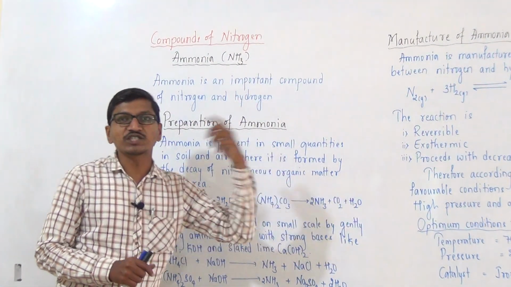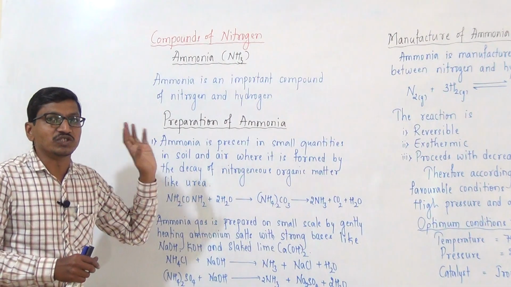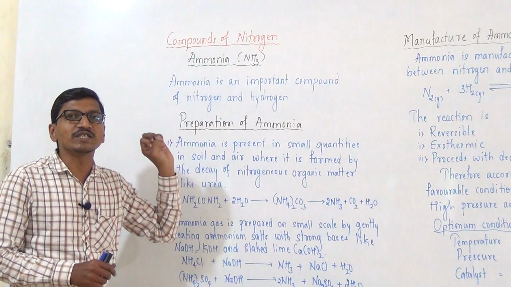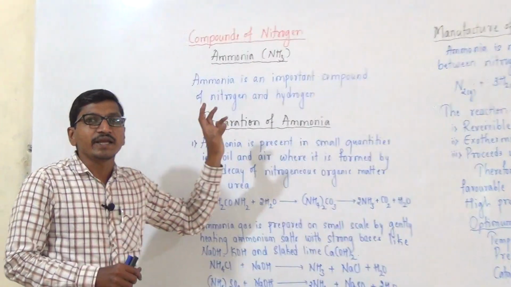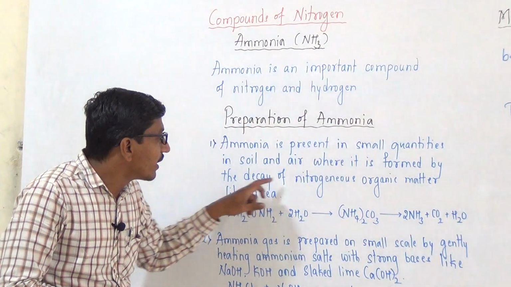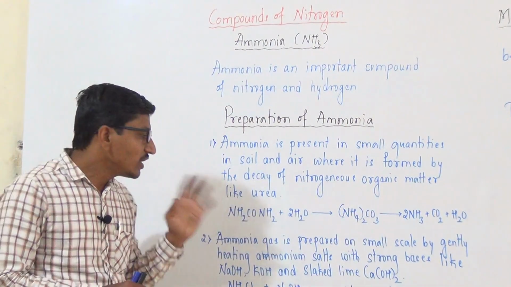This is the first method for the preparation. That is, a very small quantity of ammonia is present in air as well as soil, where it is formed by the decay of nitrogenous organic matter like urea.